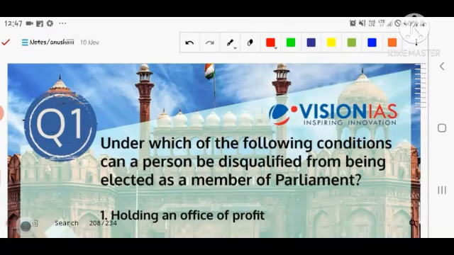First question is about which of the following are the reasons for the disqualification of the Member of Parliament from the Indian parliamentary system. It means how we can disqualify the Member of Parliament, and not only the Member of Parliament but also the Member of Legislative Assembly, because the center has the replication at the state level. It means the central polity is just a replication of the state level polity in our country.